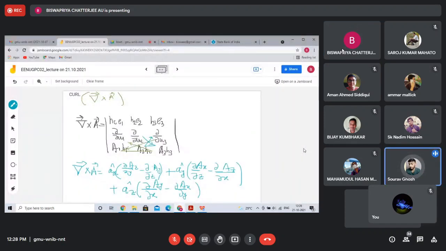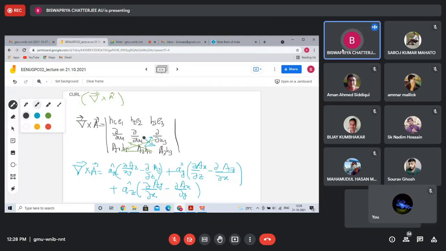I cannot understand the Cartesian expression in Curl system. First expression I cannot understand. At AX cap within bracket I cannot understand the expression. This is the matrix multiplication. So you must adopt the cross multiplication.